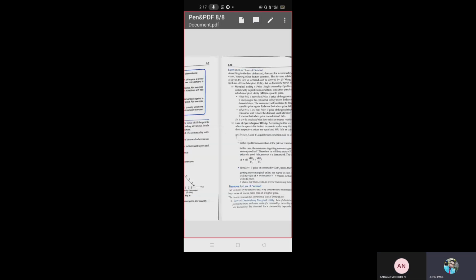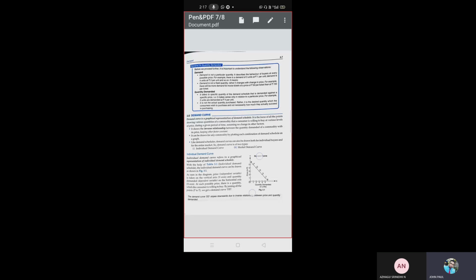Next, you can see the demand curve. So what is the demand curve? In the demand curve, on the x-axis we take quantity demanded, meaning how many kg or how many liters you require of the particular commodity. Then price. Let us take an apple.